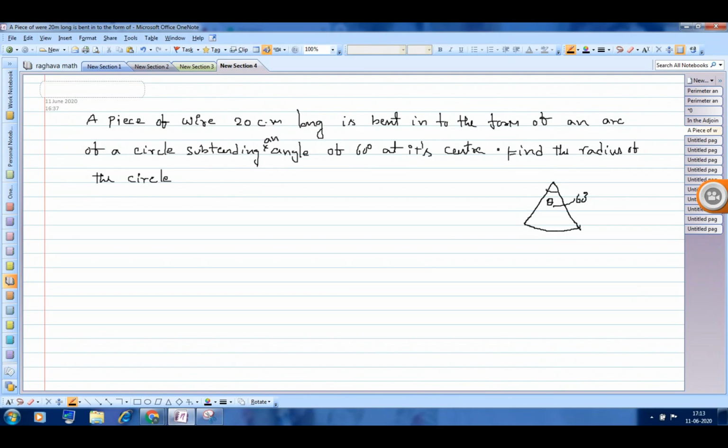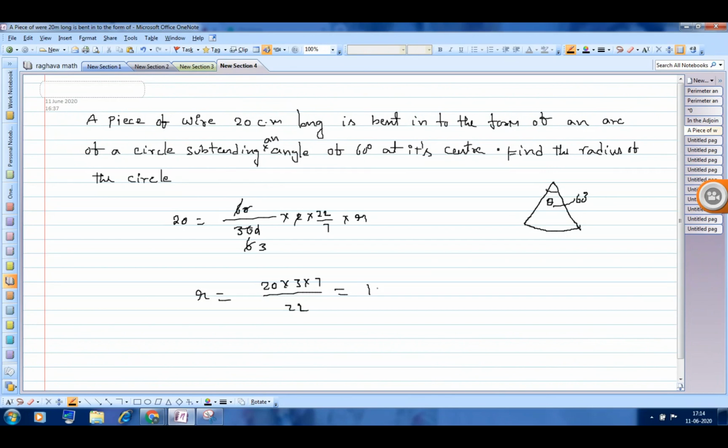So what is the formula for the length of the arc? 20 centimeter will be equal to 60 degrees by 360 into 2 into 22 by 7 into r. So r will be equal to 20 into 3 into 7 by 22. If we solve this one, we will get approximately 19.1 centimeter. This is how we have to solve this question.